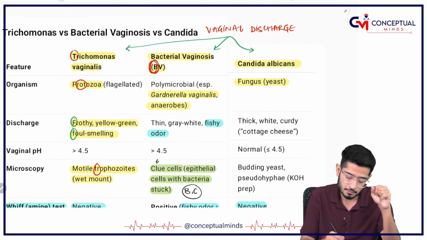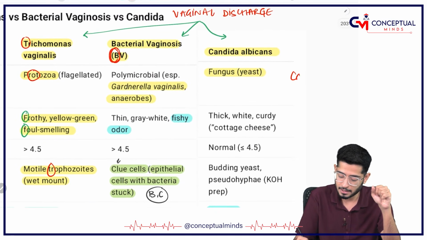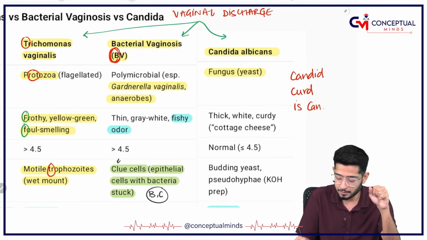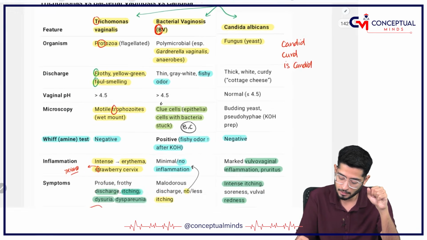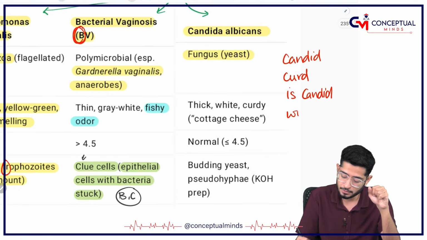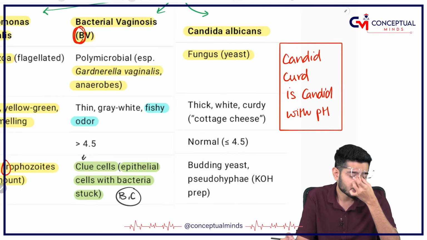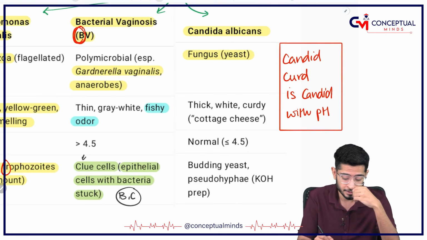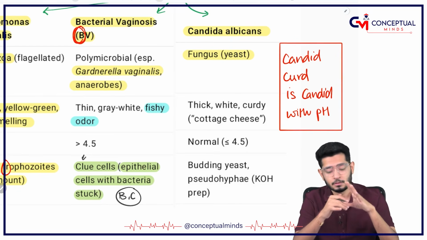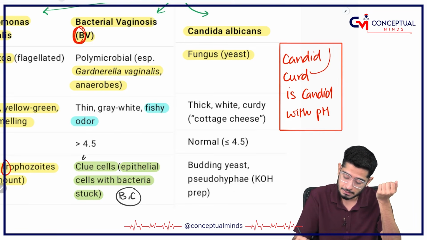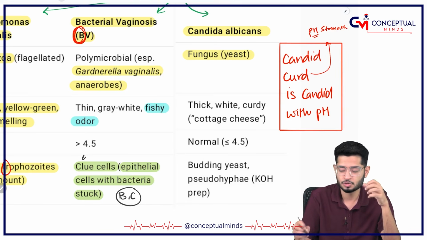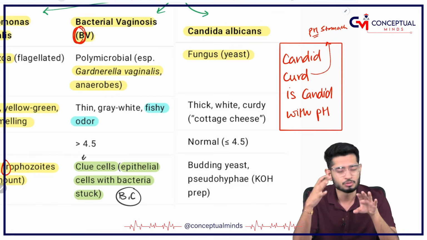Coming on to Candida, the mnemonic to remember, one very beautiful thing with Candida is: Candida, curd is candid with pH. Okay, Candida, curd is candid with pH. So I hope that you have listened to this, that if you are eating curd, curd is going to maintain the pH of your stomach, right? I mean, if there's too much acid, you eat the curd and that's going to maintain the pH.